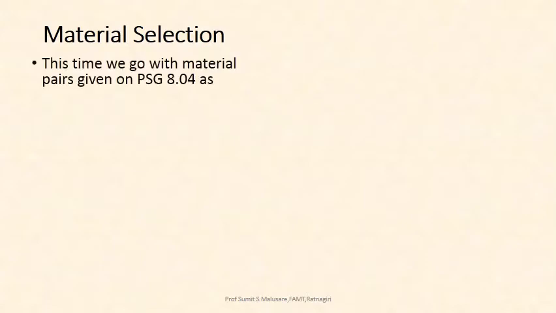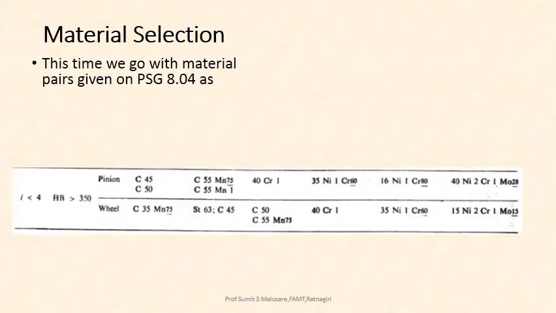Now we go for the material selection. In the previous problem we went for plain carbon steel. Now we go for material pairing with reference to the material pairing given on PSG 8.04. For I less than 4, the material pairing is given as these. The upper row is for the pinion, the lower is for the gear wheel. For simplicity, we start with, for pinion, the material 35 Ni1 Cr60, and for gear wheel we go for 40 Cr1.